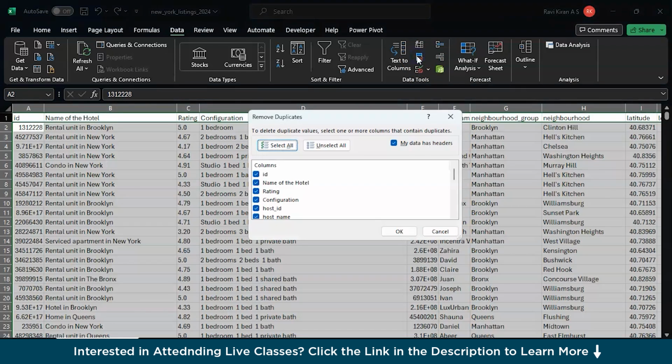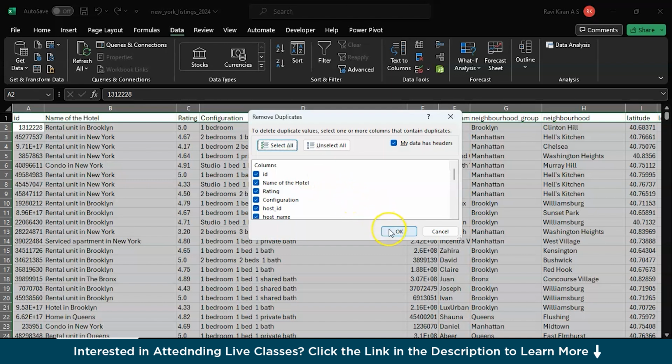If you click on that, it will select all the columns. Remember to check on "my data has headers" and select all the columns, don't forget any of them. What it does is check all the columns, and if there is an entry where all the column headers are the same, and all the entries in each and every cell under the column headers are the same, then it considers it a duplicate entry and eliminates it.